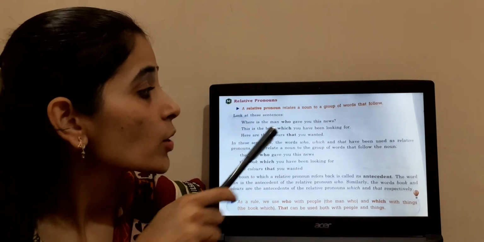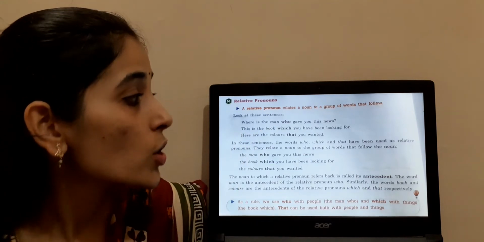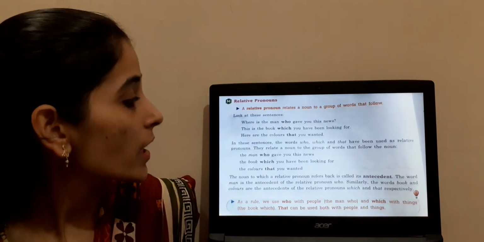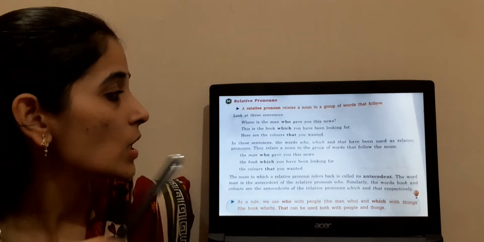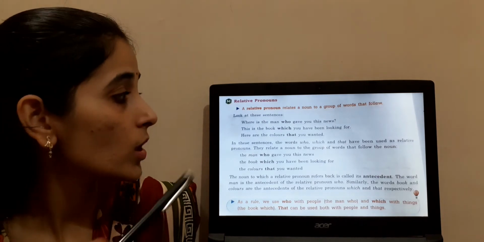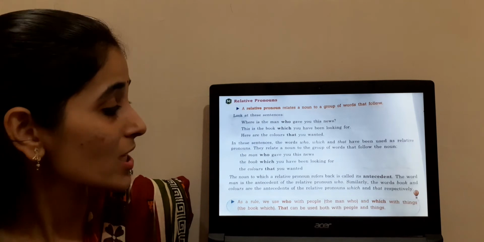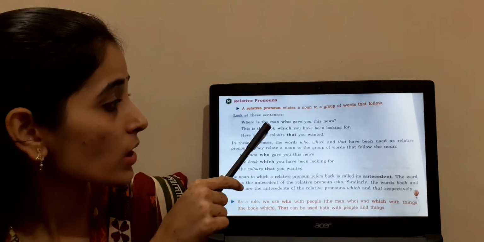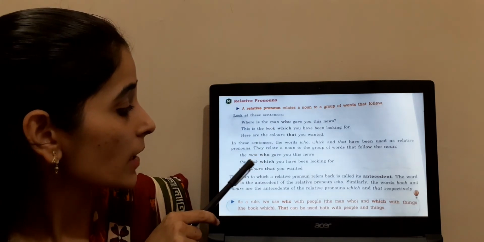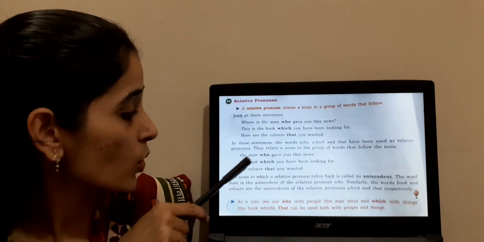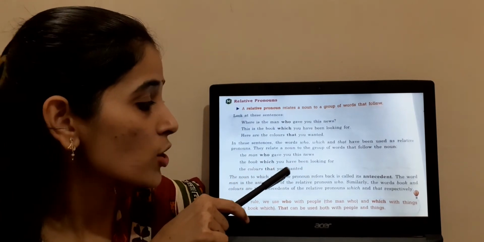Where is the man who gave you this newspaper? This is the book which you have been looking for. Here are the colors that you wanted. Clear? So in these sentences you can see that words such as which, who, that are used just after the nouns. Clear? The man who gave you this newspaper, the book which you have been looking for, the colors that you wanted.